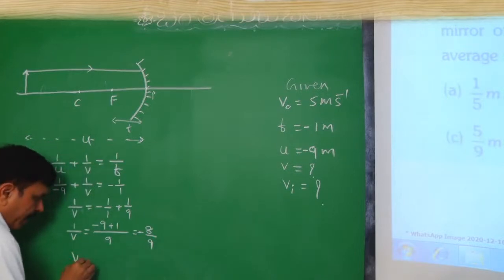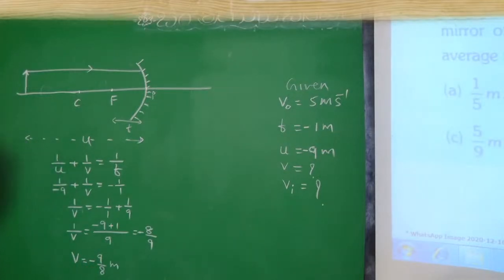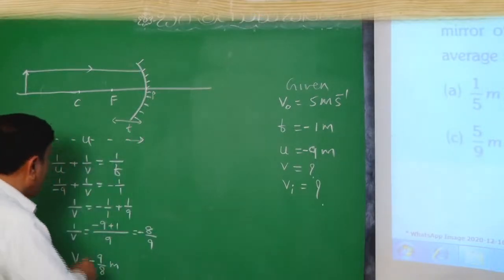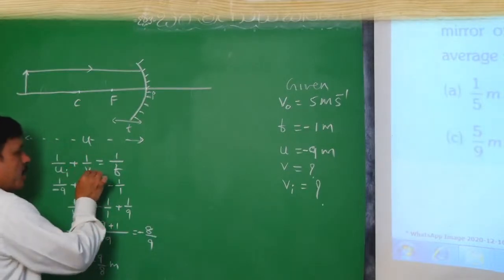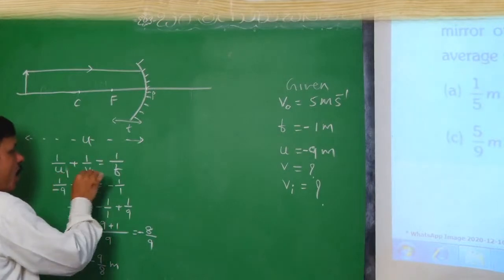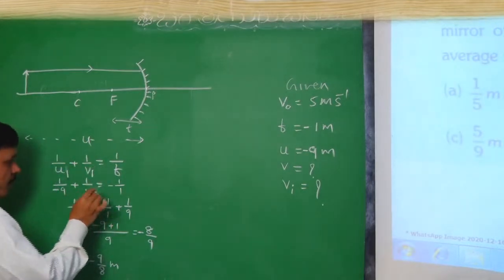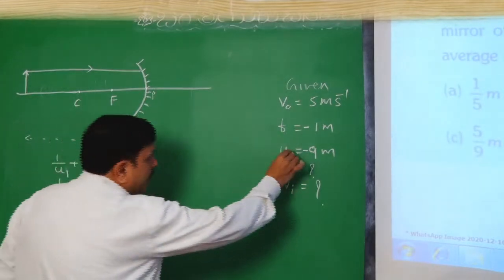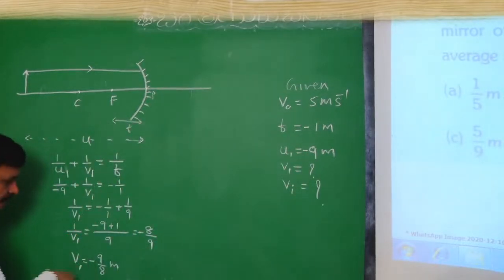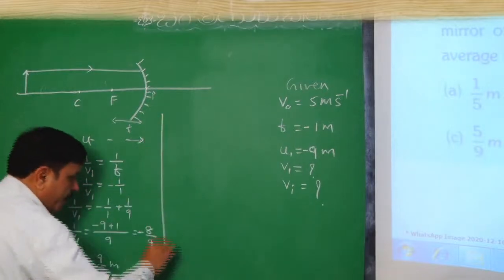So we will be getting V as minus 9 by 8 meter. This is the initial case, so we'll take it as U1, V1. So V1 equals minus 9 by 8 meter.